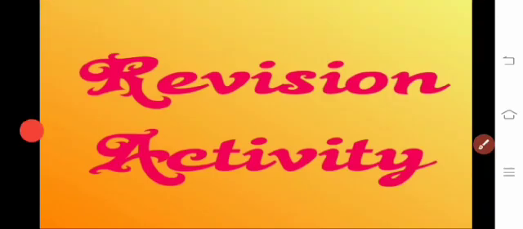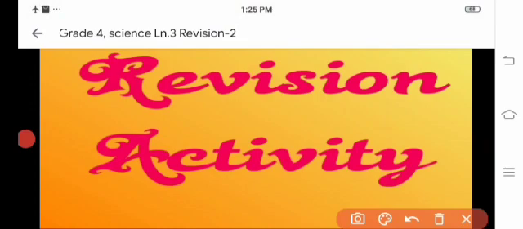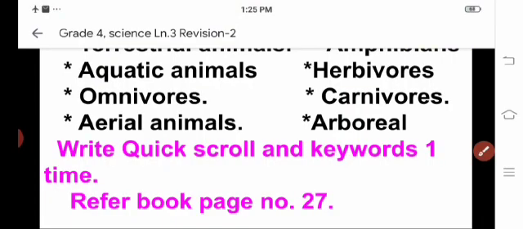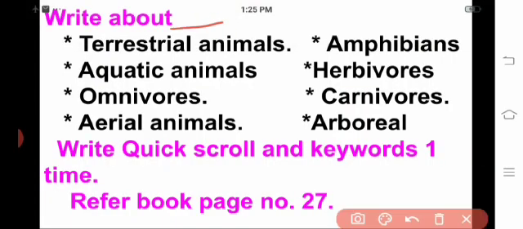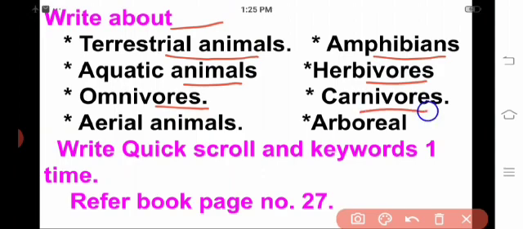And let me see your revision activity. What is that? Write about terrestrial animals, amphibians, aquatic animals, herbivores, omnivores, carnivores, aerial animals and arboreal animals. In your textbook, in this lesson, you can listen carefully and write it.